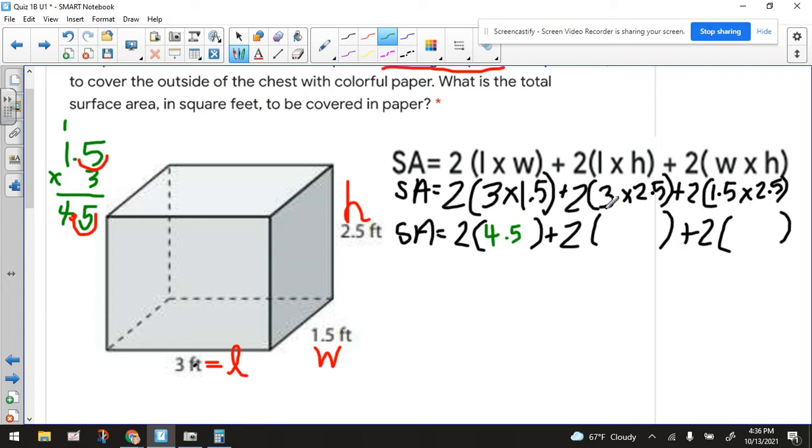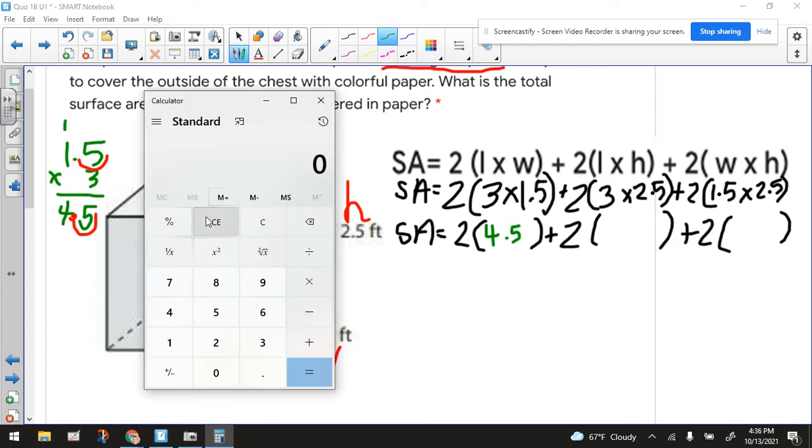But to speed things up, let's use the calculator for the rest. So we're going to find the product of these two numbers, 3 times 2 and 5 tenths. And we get this number, so you're going to write that down. I'm not going to do it for you. You're going to write it down on your piece of paper. And let's find the product of these two numbers. So watch on the calculator, 1 and 5 tenths times 2 and 5 tenths. And see, we get this. So you're going to write that number right here.